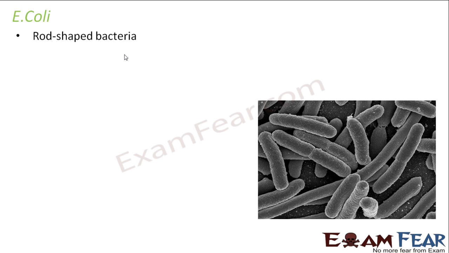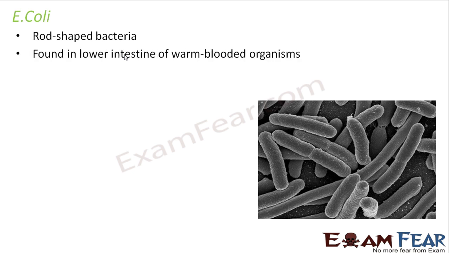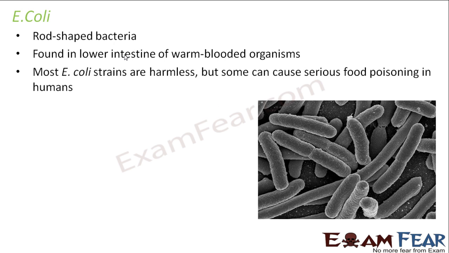So E. coli is a rod-shaped bacteria, as you can see here. They are found in the lower intestine of warm-blooded organisms like human beings. They are generally found in the intestine and most of the times they are harmless. Even though they are present in the intestine, they will not cause any harm. They will just take away some nutrients from our body, but otherwise they will not cause any harm. But some of them can cause serious food poisoning in human beings, and that food poisoning can be really serious.